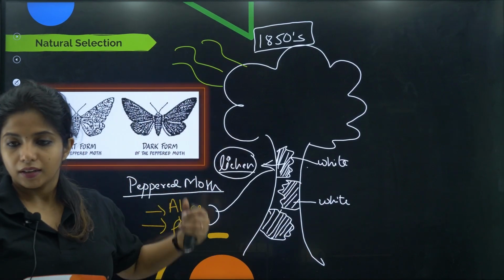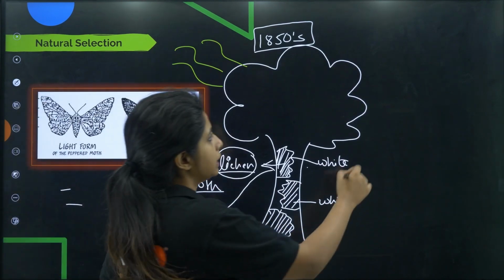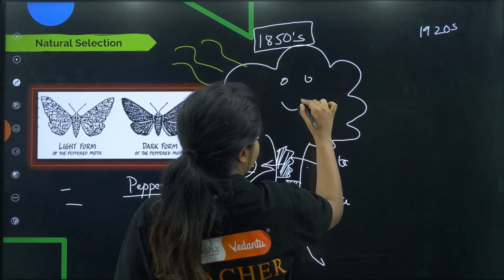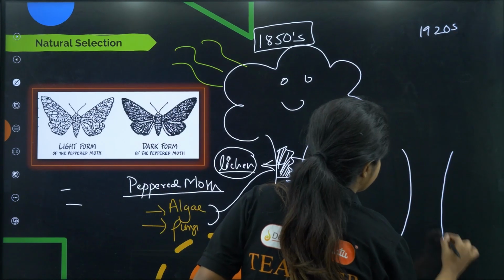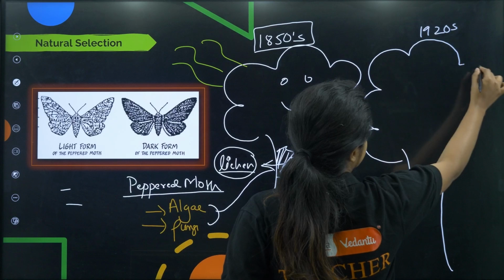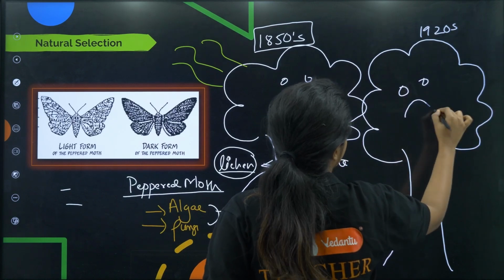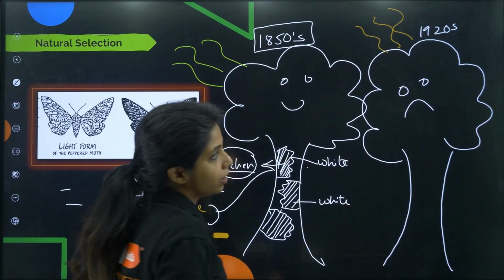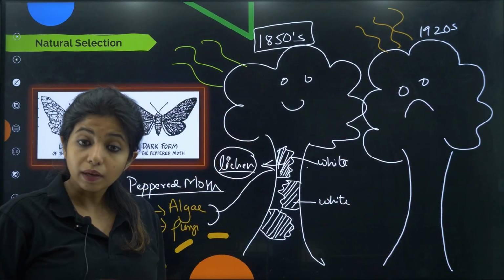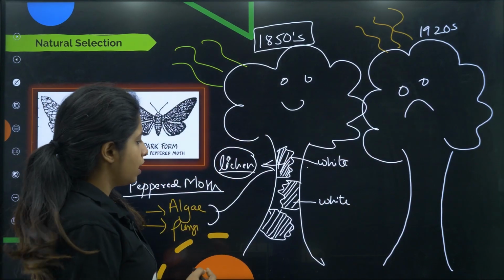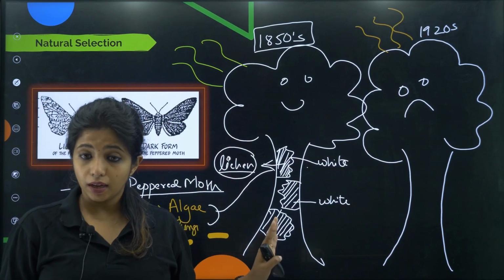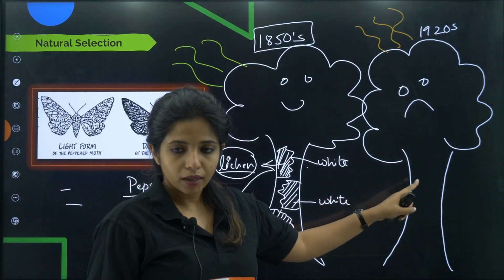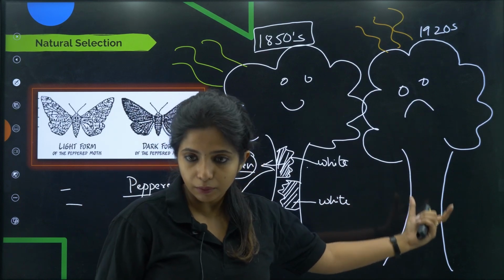Now there is another era, that is the 1920s, where what happened? Basically the same plant that you see over here became really sad because now the pollution was really high because of industrialization, which is why algae and fungi said, we cannot be there. We would not be forming this association, that is lichen. So lichen is not there, and you see the plant trunk over here.